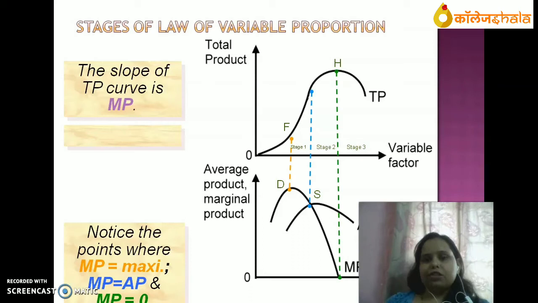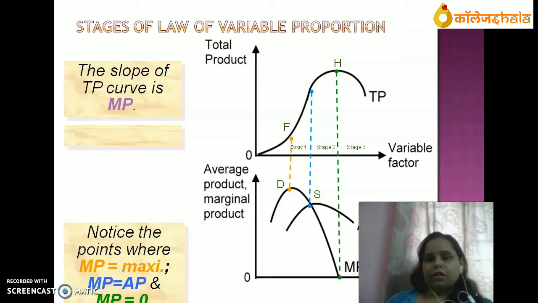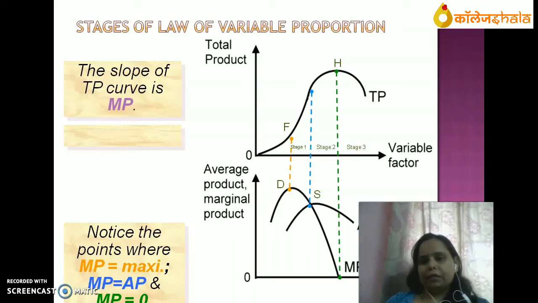In second stage, TP is still increasing but at decreasing rate, and TP became maximum. When TP became maximum, MP became 0. In third stage, TP started declining, and MP, AP both also started declining. MP became negative. These things we have studied in the theory.